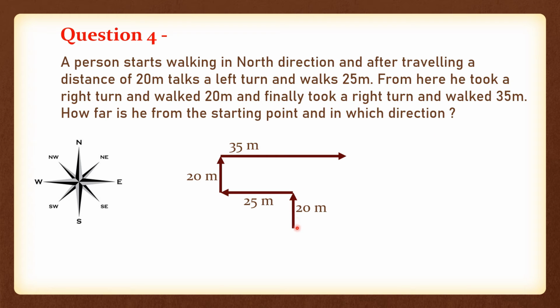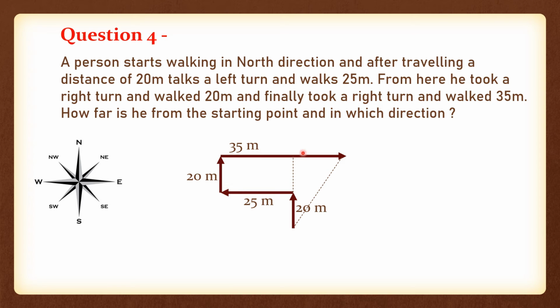So you need to find the distance between the starting point and the ending point, basically this distance. So you can join this line to make it a right angle triangle, which will satisfy our Pythagoras theorem. So you can easily say what the distance of this line is. You can say it very easily now. Yeah, correct. The distance will be 20 meters because it is making the shape of a rectangle, and we know